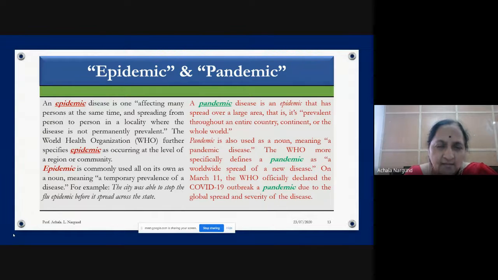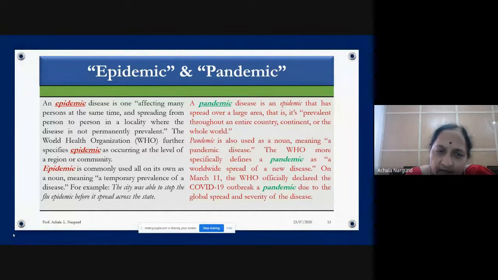Epidemic disease is the one affecting many persons at the same time and spreading from person to person in a locality where the disease is not permanently prevalent. So that means locally spreading disease is called an epidemic.